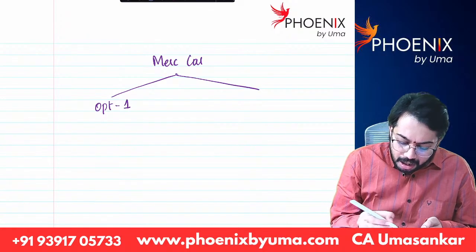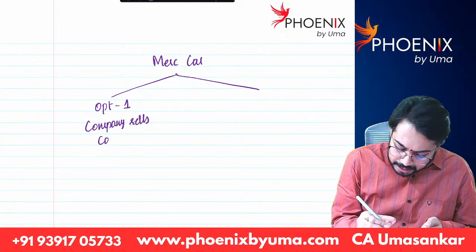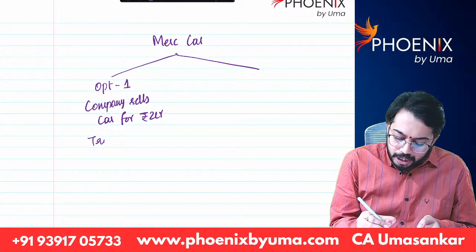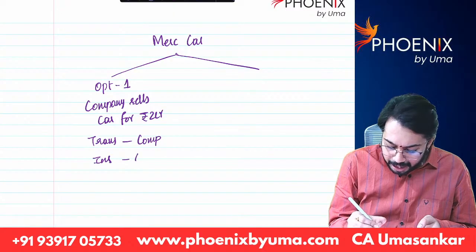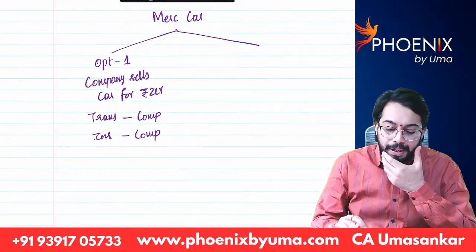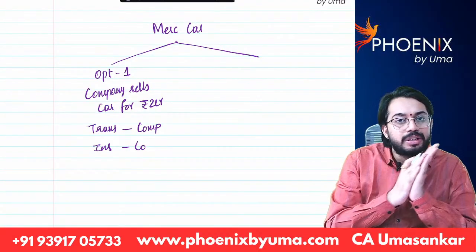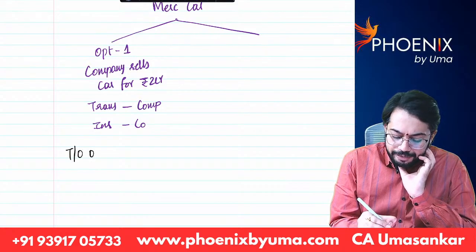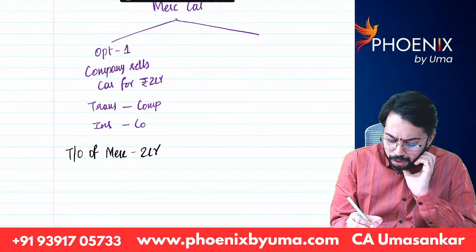Option 1, the company sells the car for 2 crores. Transportation and insurance are paid by the company. Ultimately, I need to pay only 2 crore rupees. In this case, transportation and insurance are included in 2 crores, so turnover of Mercedes is equal to 2 crores.